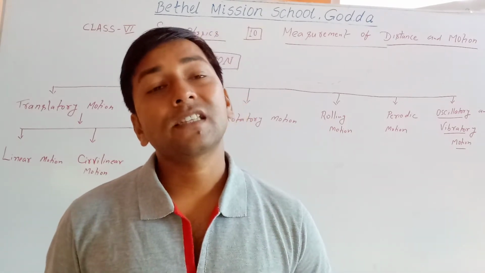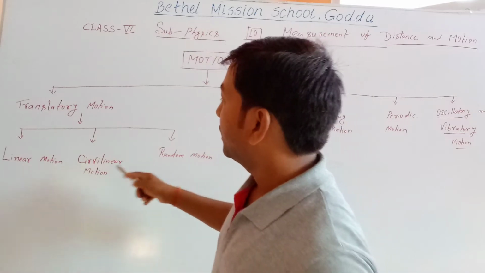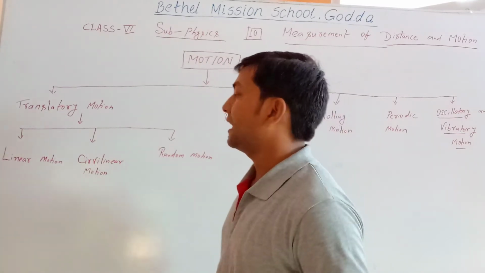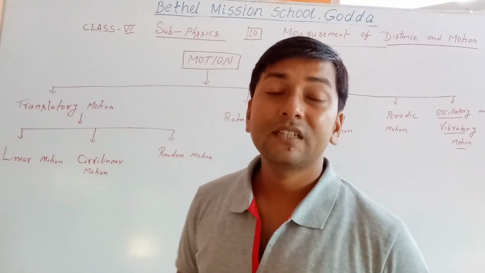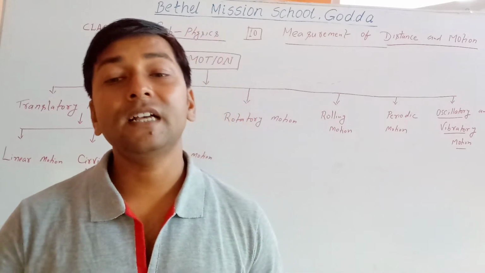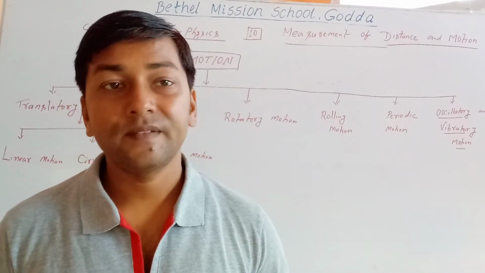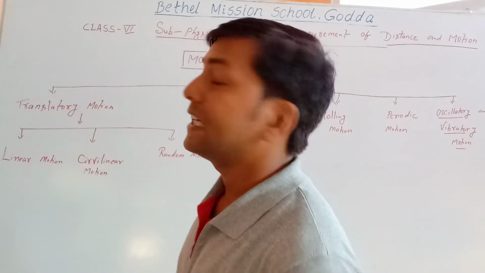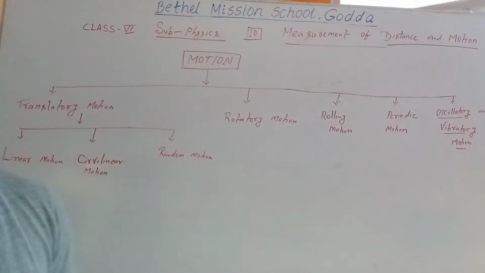Translatory motion is also of three types: linear, curvilinear, and random motion. Linear motion: when a body moves in a straight path, a straight road, it is called linear motion. Like a car moving on a straight road. The road should be straight.